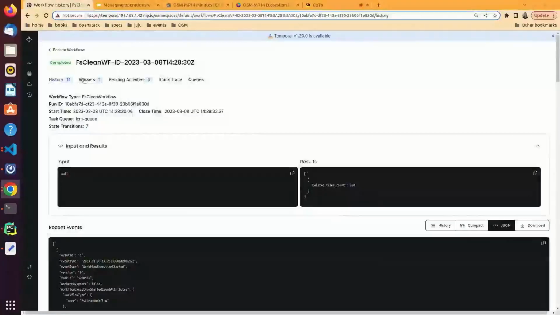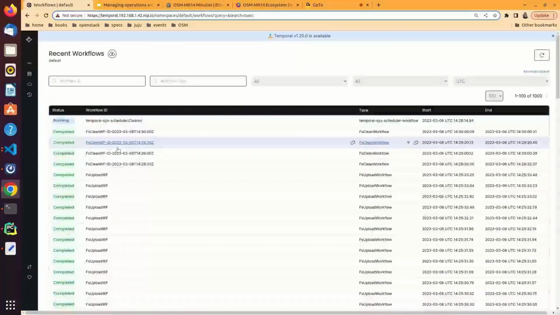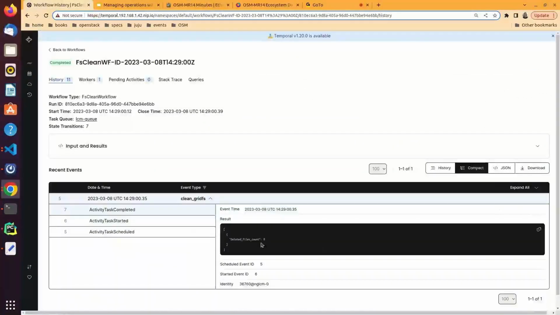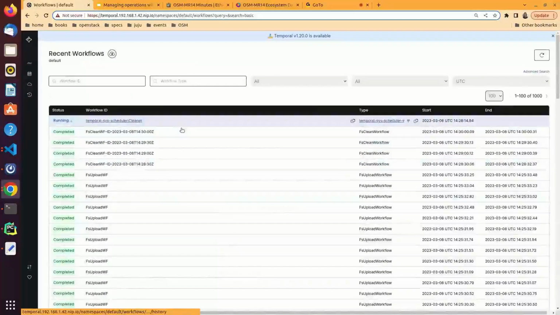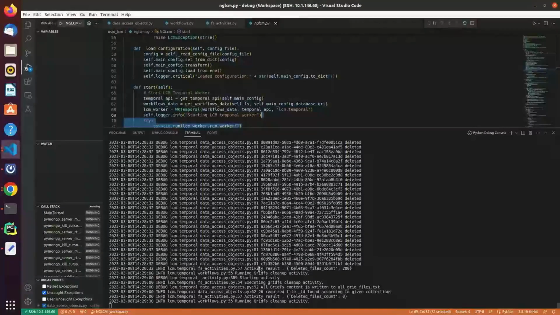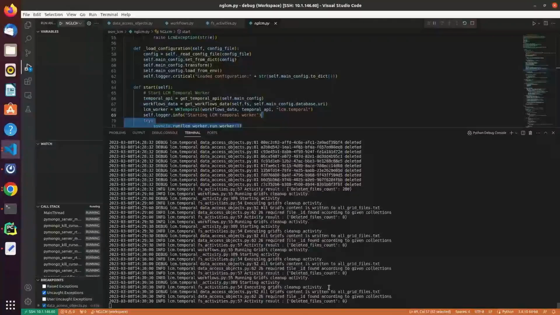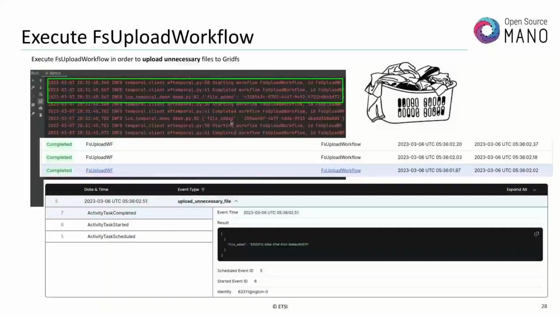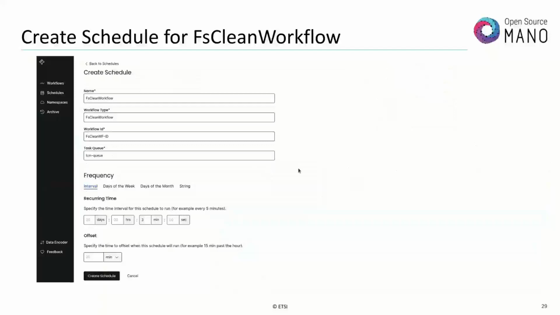And then the other periodic executions give the result. There isn't any deleted files. So this is expected also. It keeps running every 30 seconds. And the activity result is also logged in here, and the other activities are also logged in here. We performed our 2 different workflow executions, and we got the result from those workflow executions.